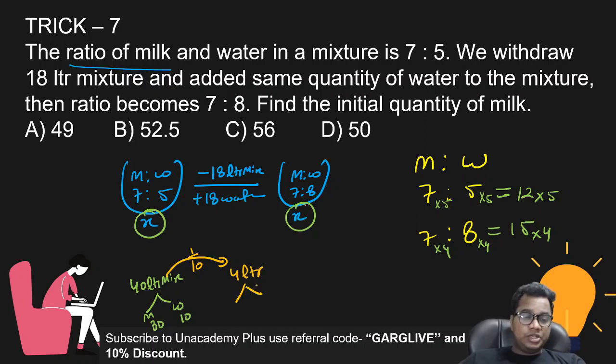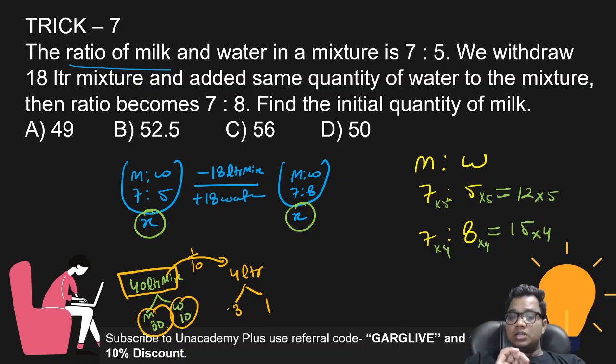Then in this 4 liter, milk and water will be 3 and 1, because I am taking one tenth of the total mixture. So one tenth of the milk will be taken out and one tenth of the water also taken out. So one tenth of the milk is 3 and one tenth of the water is 1, right?